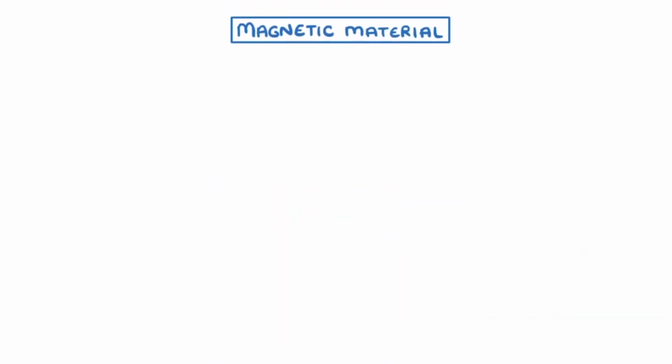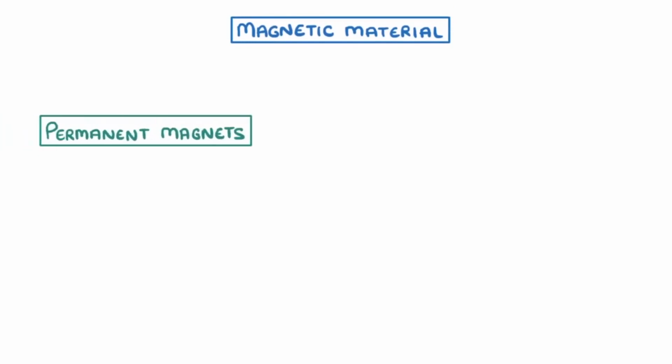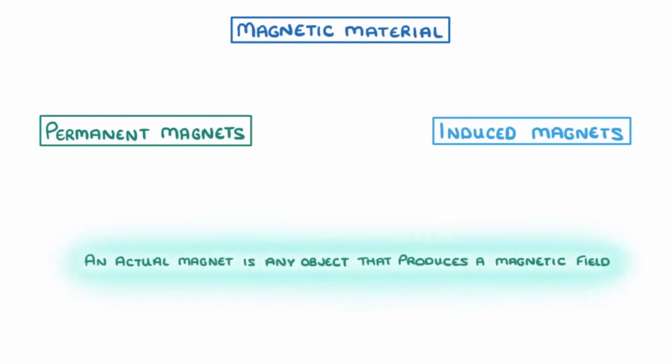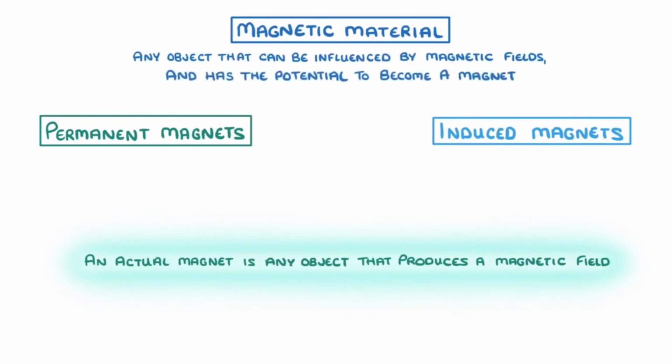In today's video, we're going to take a look at what we mean by a magnetic material and the differences between permanent magnets and induced magnets. Now, one of the confusing things about magnetism is that not all magnetic materials are actually magnets. An actual magnet is any object that produces a magnetic field, while a magnetic material is any object that can be influenced by a magnetic field and has the potential to become a magnet.